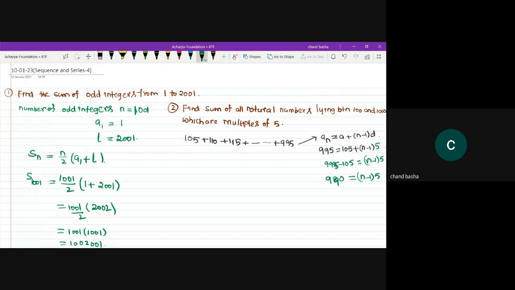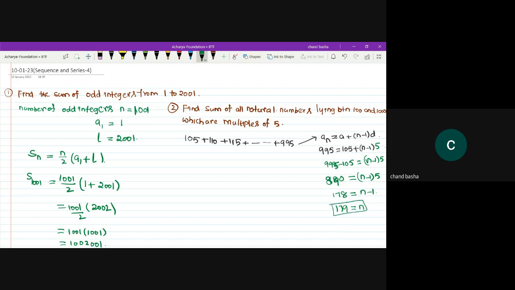So this 5 will be on the left hand side. 990 divided by 5 means it should be 170. Sir, how 990, sir? 890, sir. It is 890. 178 is equal to n minus 1. So n equals 179. The number of terms is equal to 179.